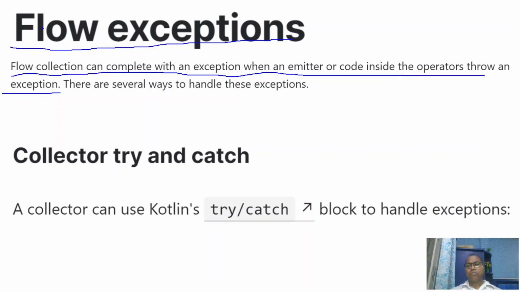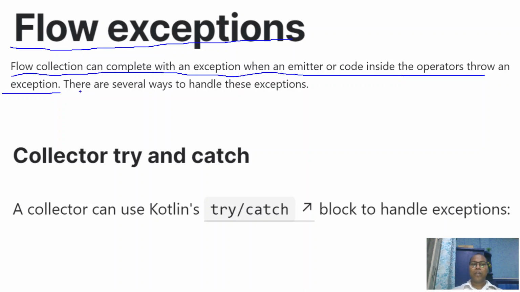So our flow's original definition is that a flow can be completed with success or can fail. Till now we have discussed how a flow is completed successfully. But when an exception occurs, how will we handle it?